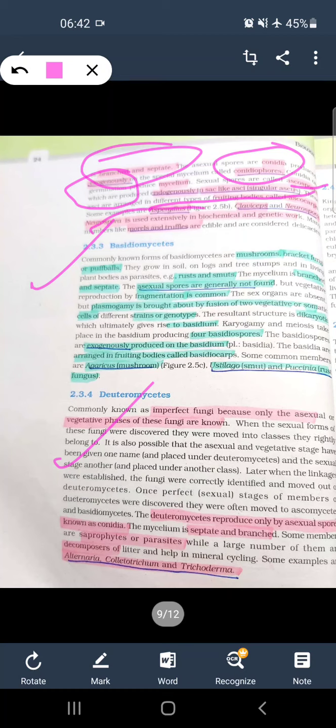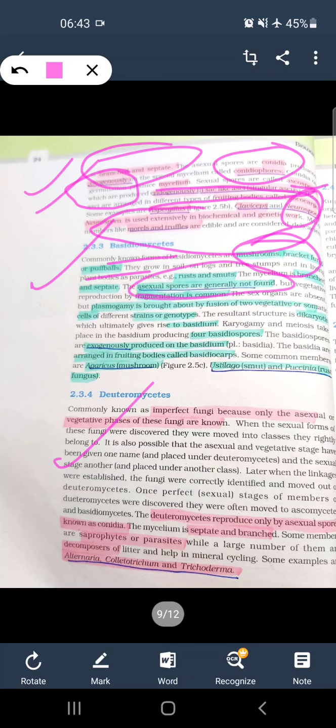Basidiomycetes are known as mushrooms, bracket fungi or puffballs. But Morels and Truffles are mushrooms, though these are examples of Ascomycetes. Asexual spores are not found. In Ascomycetes both are found, in Phycomycetes only asexual, whereas in this, asexual spores are not found.